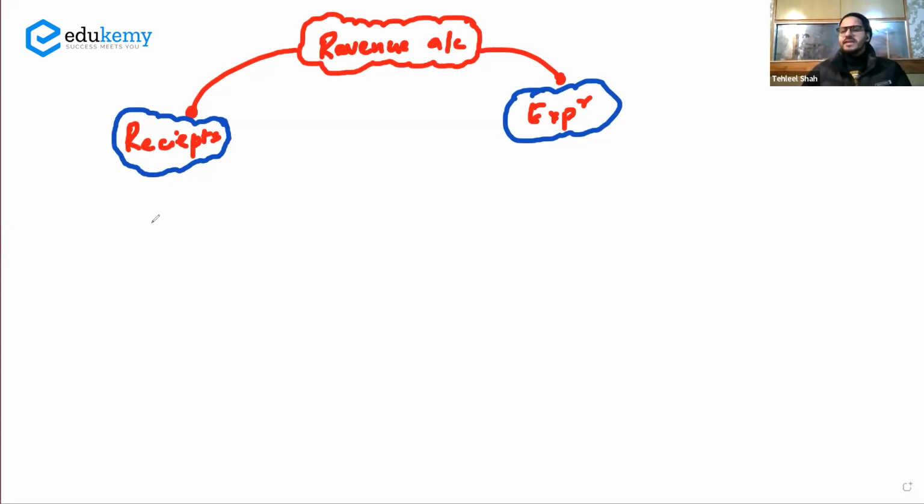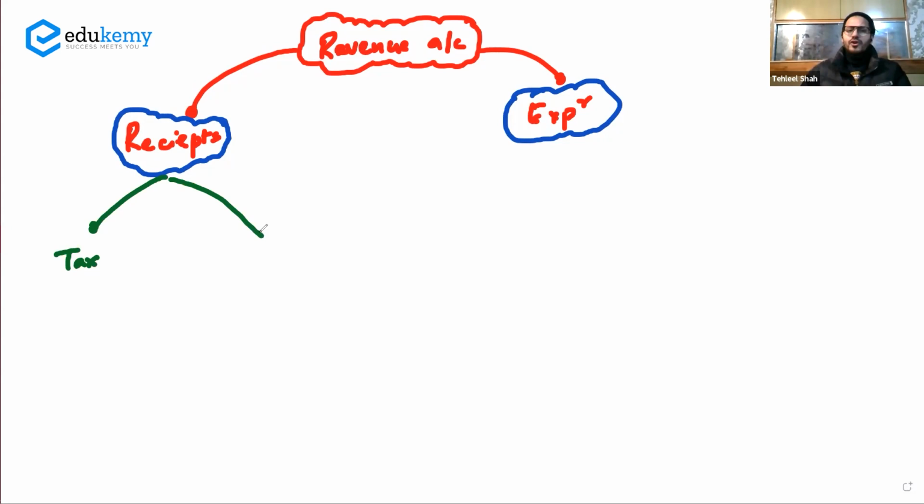अब गवर्नमेंट रिसीव्स मनी from a lot of sources on a day-to-day basis. For example, government receives money from taxes. Now, taxes are to be paid daily, right? So, tax income or tax receipts are actually the revenue receipts. Tax receipts are actually the revenue receipts.